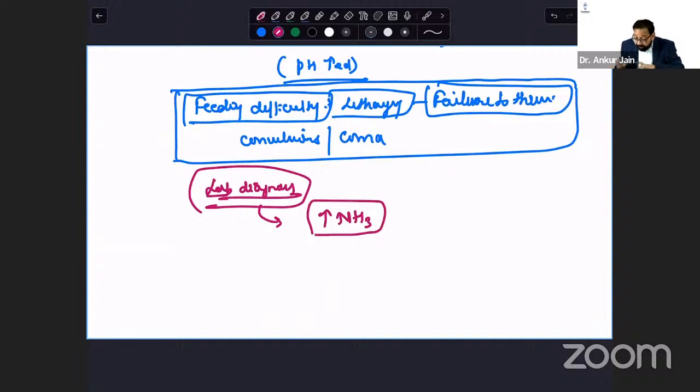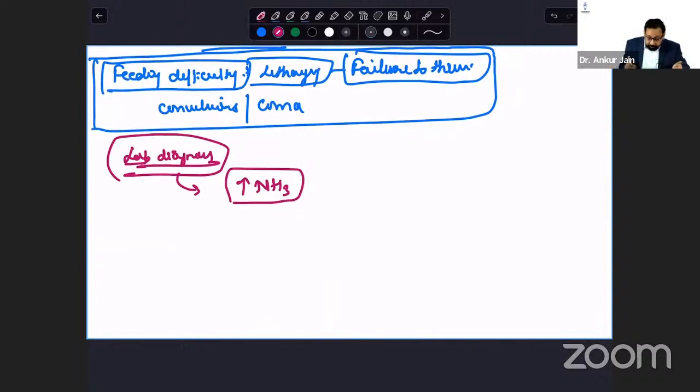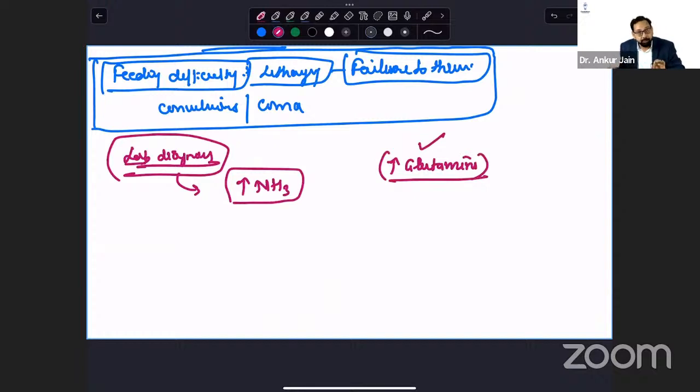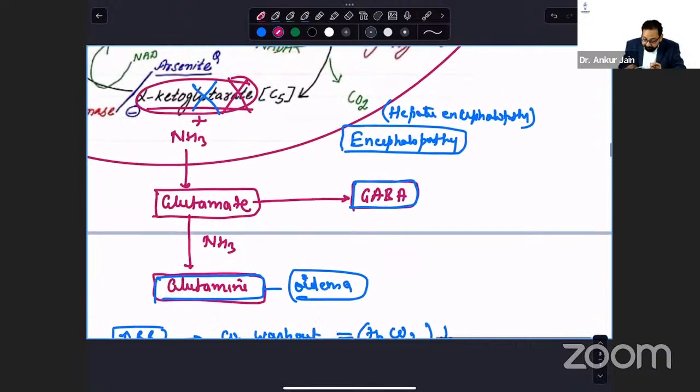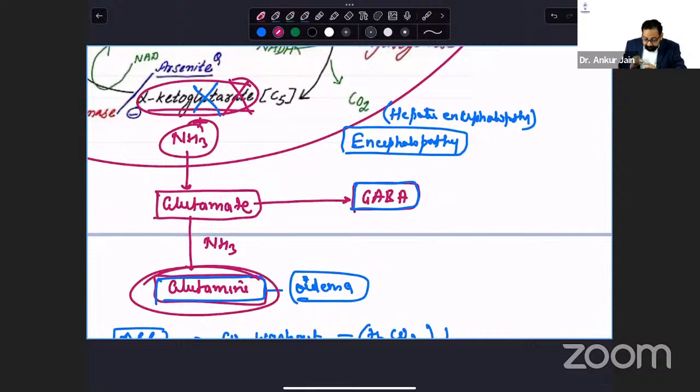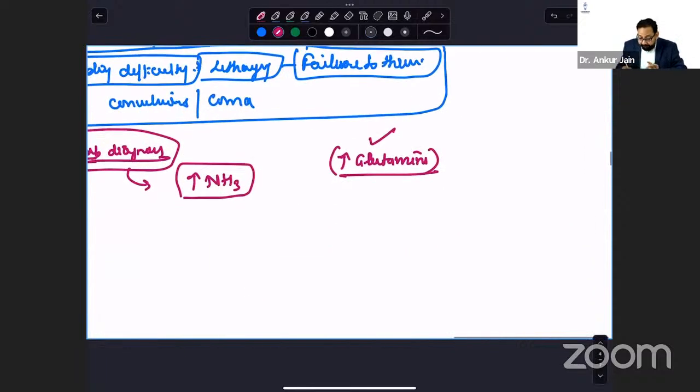Now, sometimes in clinical scenarios and questions, you will find that they will not mention ammonia. They will give increased glutamine. Why am I telling you these scenarios and questions? Because many university exams are now asking objective questions. So that's why I'm taking care of those objective questions also. Okay. So whenever ammonia is increased, glutamine is increased. So sometimes you will find increased glutamine.